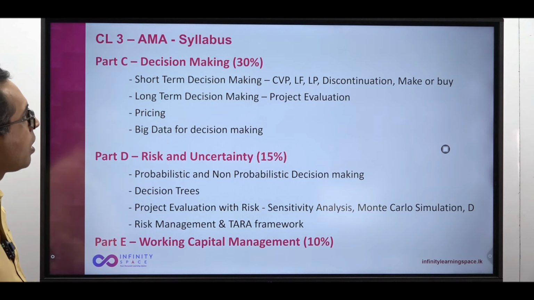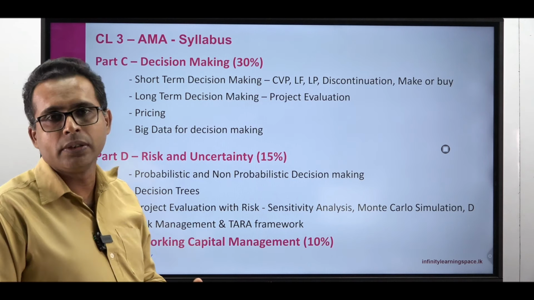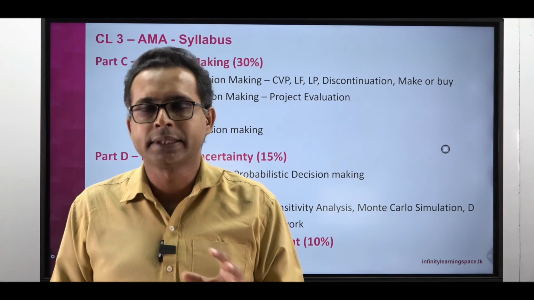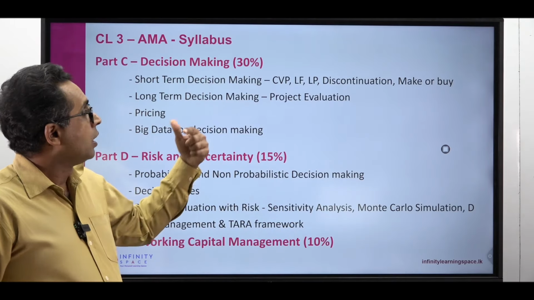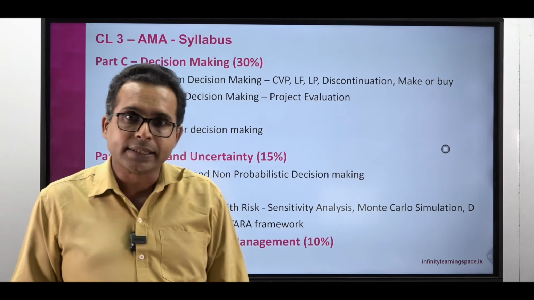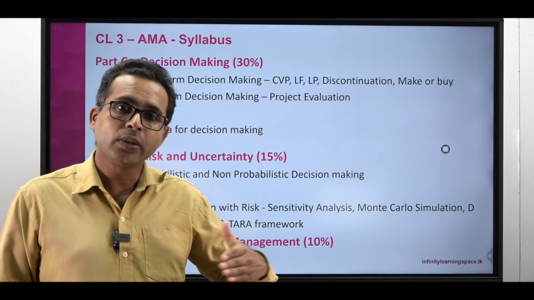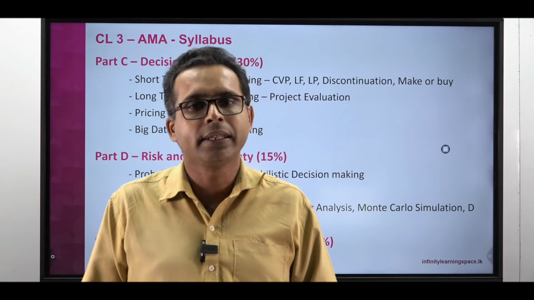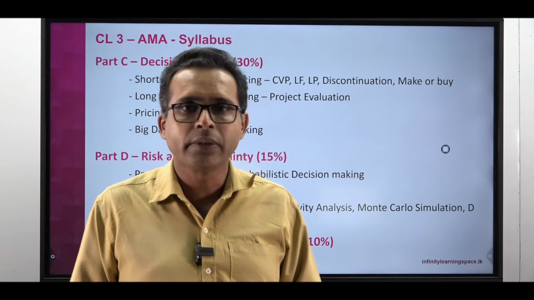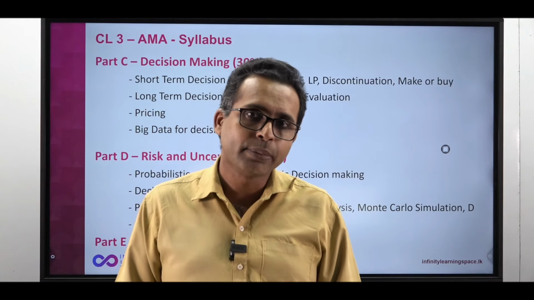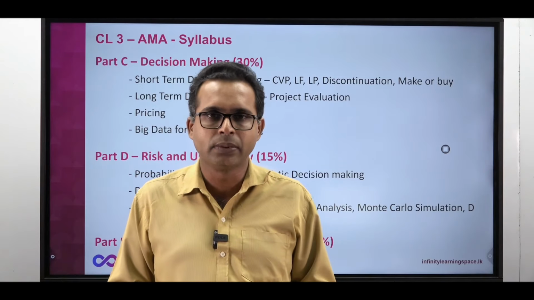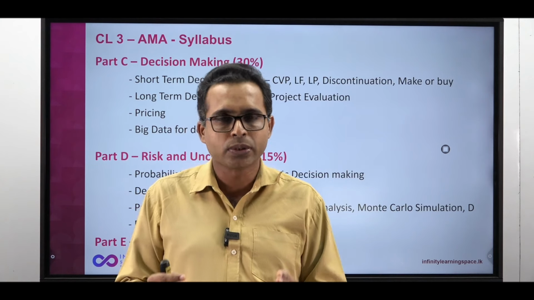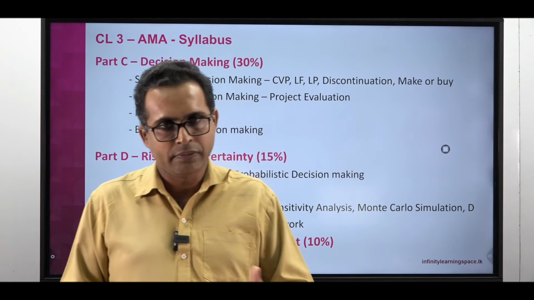Short-term decision making: we are talking about CVP, cost volume profit. That is actually break-even analysis. The break-even quantities, single products and multiple products, both. Limiting factor, LF stands for limiting factor analysis, okay, another important area. And then we move on to linear programming. Now, my dear students, linear programming had been a major area about 10 years back. Now the relative importance is a bit less, but in linear programming you have the graphical method and simplex method both. In my theory videos, you will get about 3 comprehensive videos on how to solve graphical and simplex questions, and we'll be moving on to questions also.